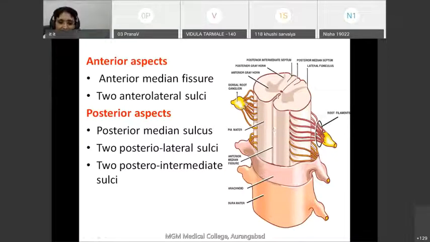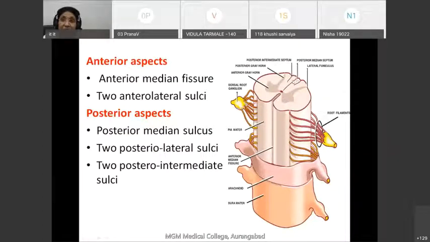In this anterior median fissure, the anterior spinal artery lodges, and this anterior spinal artery is formed by small branches coming from the right and left vertebral arteries. So two branches of vertebral artery join together and form the anterior spinal artery, which runs downward in the anterior median fissure. Now posteriorly, there is the posterior median sulcus.